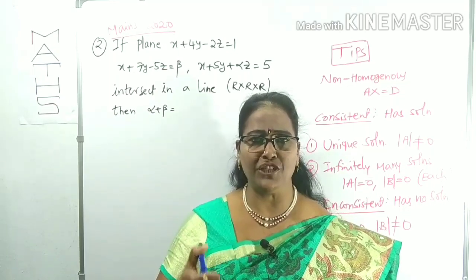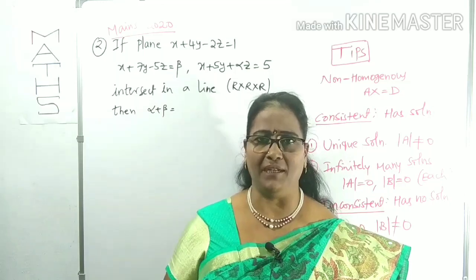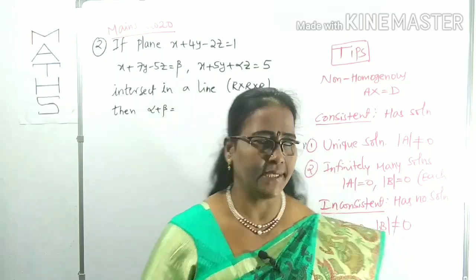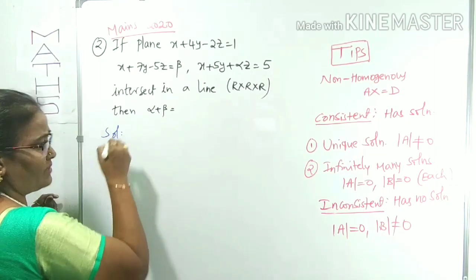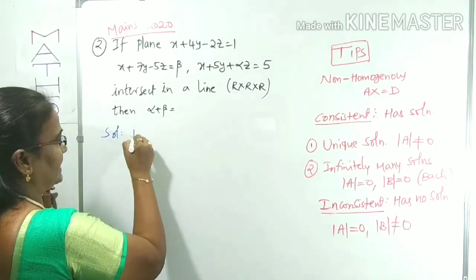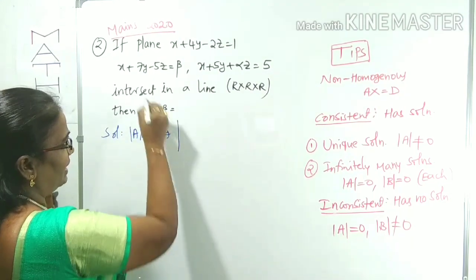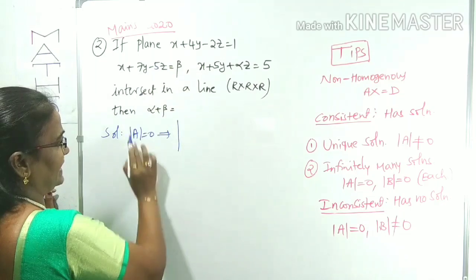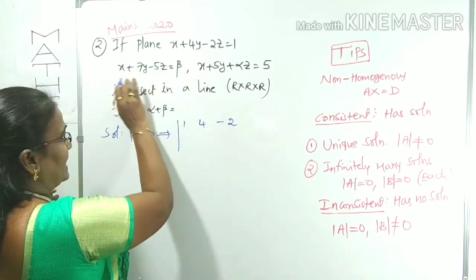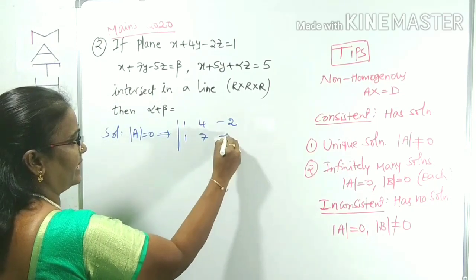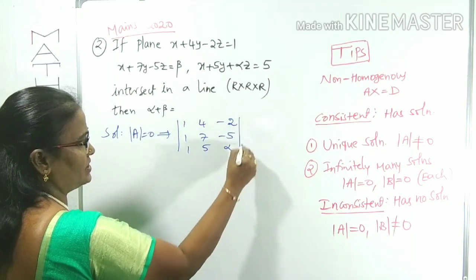Simply, what I did in question number 1, same type only it will be. There mu and lambda, here alpha and beta. That is the only difference here and there. So here also we can use det A equals 0 as well as det B also 0. Det A equals 0, I am finding first of all one of the values, alpha or maybe beta. That is 1, 4, minus 2, 1, 7, minus 5, as well as 1, 5, alpha, equals 0.